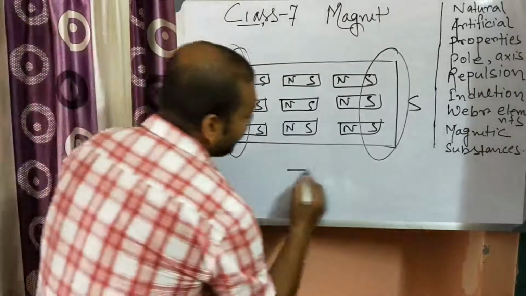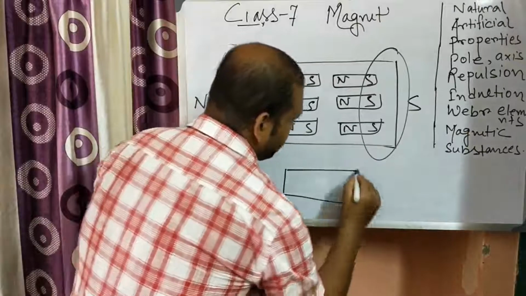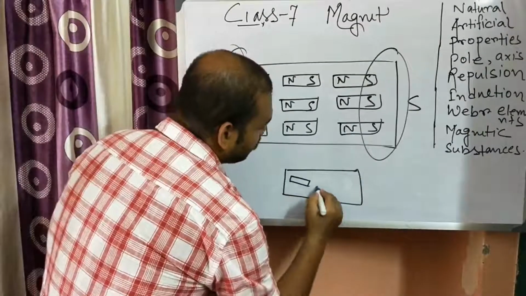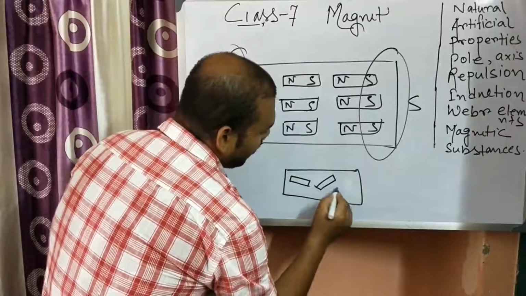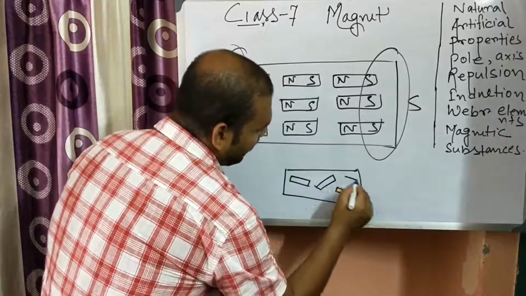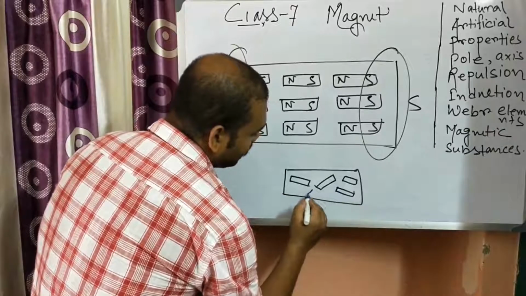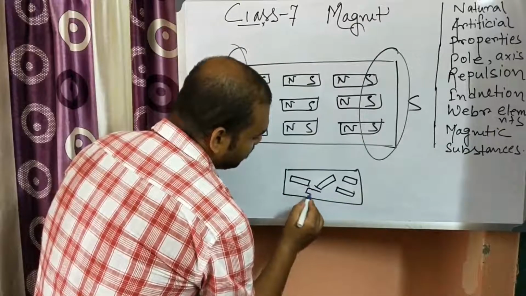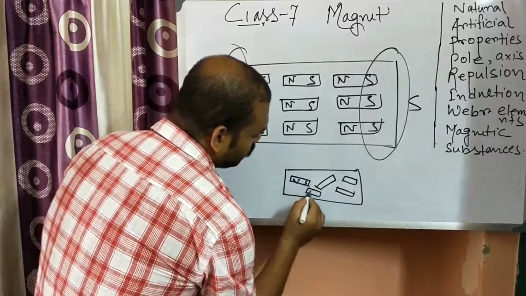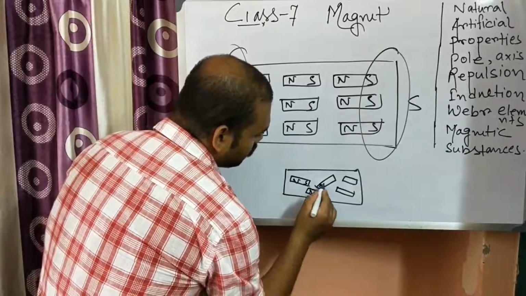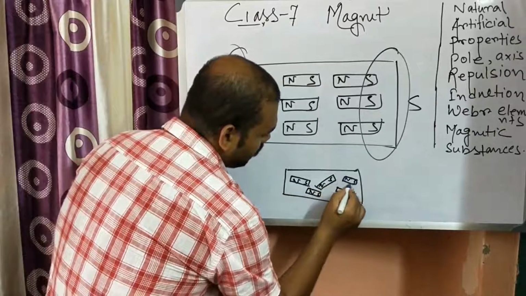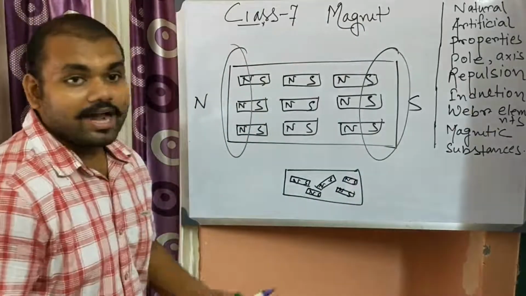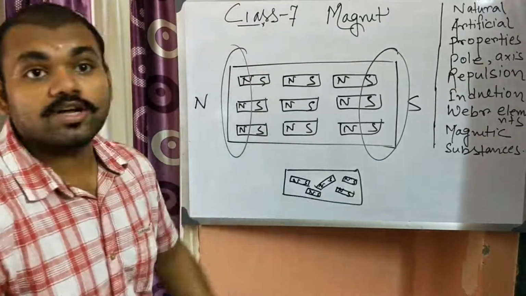But in case of a magnetic substance, there are molecular magnets present, but they are not oriented like that. They are haphazardly oriented: north, south, north, south, north, south. So that's why they are not a magnet.